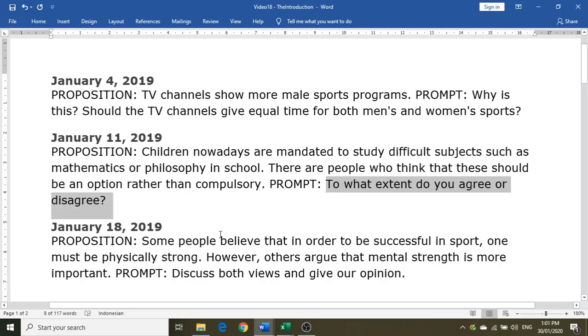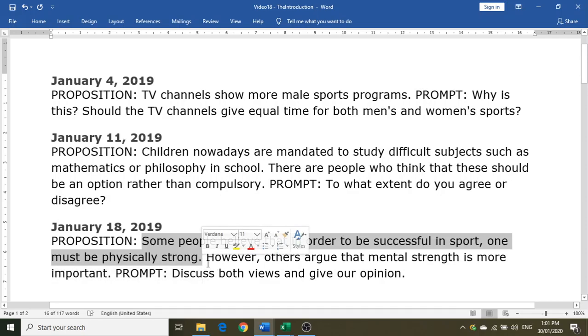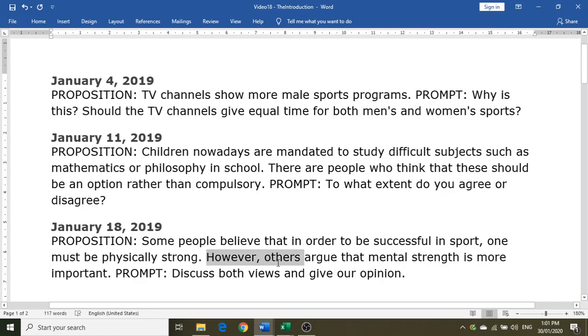For January 18, the week after that, you now have another crossover. Some people believe that in order to be successful in sports, one must be physically strong. That's one side of the issue, and then we now cross over to the other side. However, others argue that mental strength is more important, and discuss both views and give your opinion.